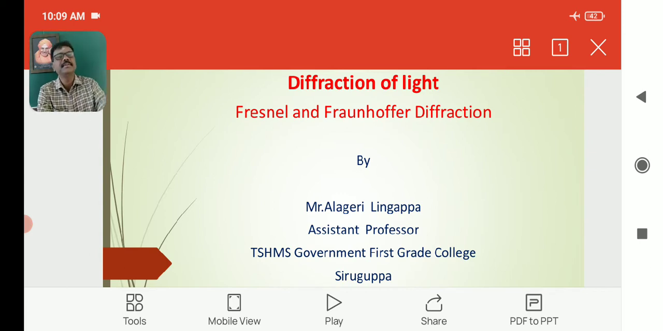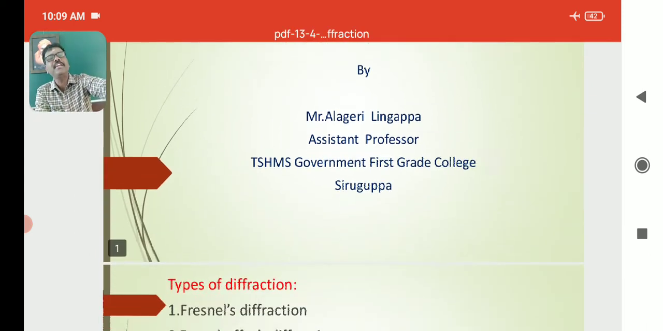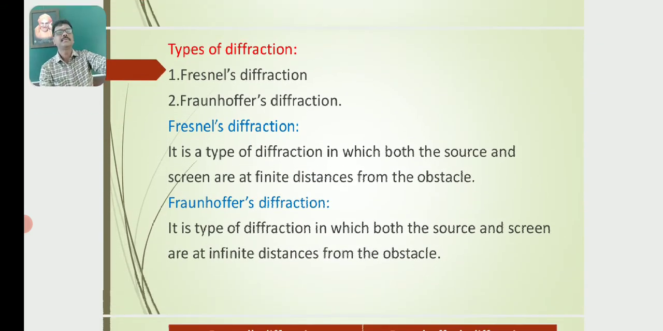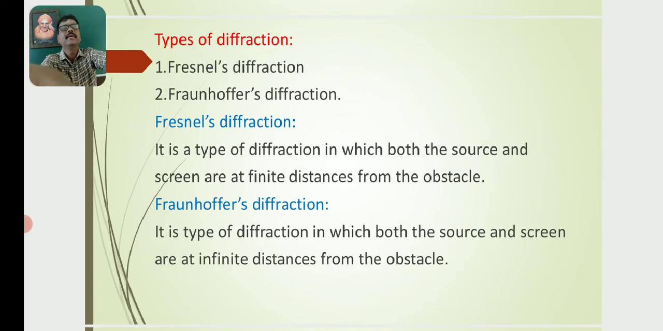So, the chapter: diffraction of light. What we know is that the optical phenomenon so-called diffraction, the phenomenon of bending of light around a sharp-edged obstacle, is known as diffraction, which is based on the principle of superposition of waves.